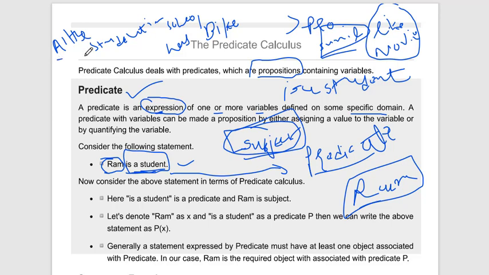Here you can see all the students. In a school there are a number of students, so here we have one or more variable subjects. We are not talking about Sunil, Abhi or one particular student, we talk about all the students, and having a bike is the predicate. It is an expression of all the students. So a predicate is an expression of one or more variables. You get the idea.